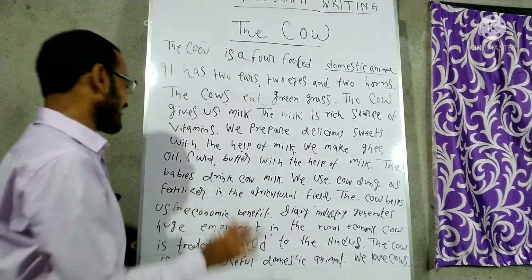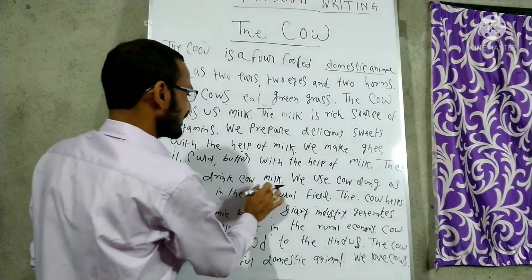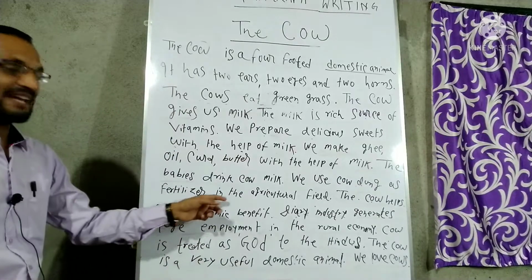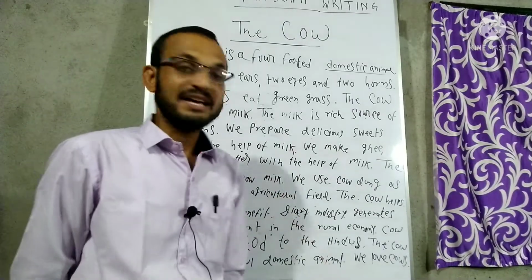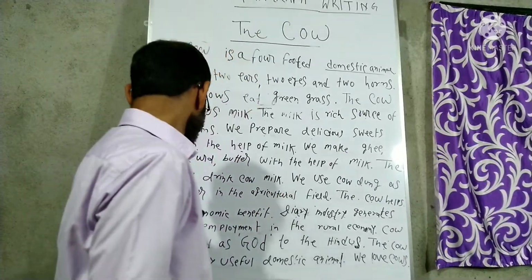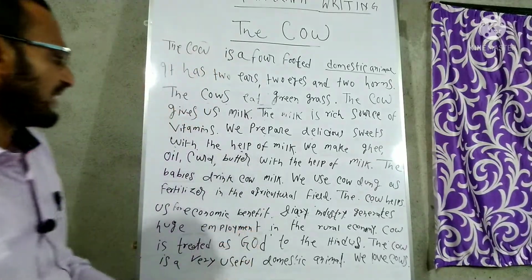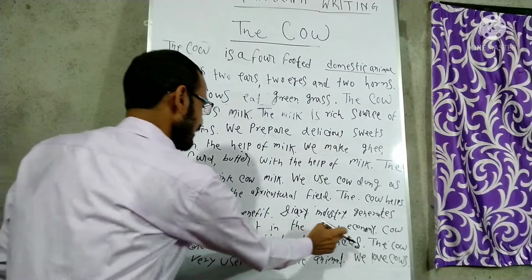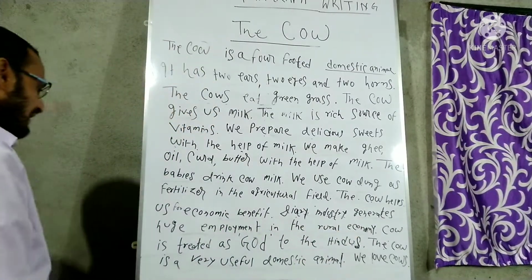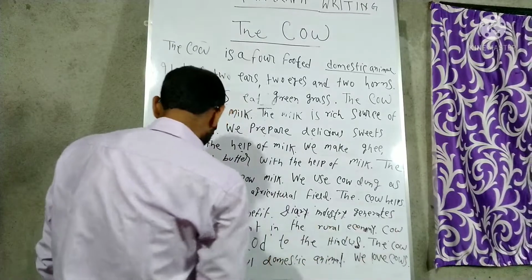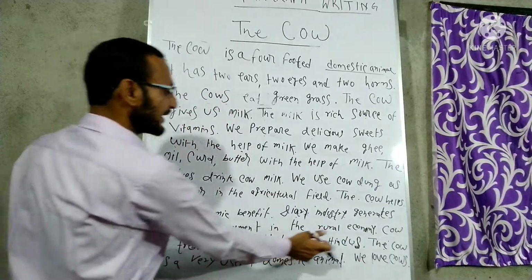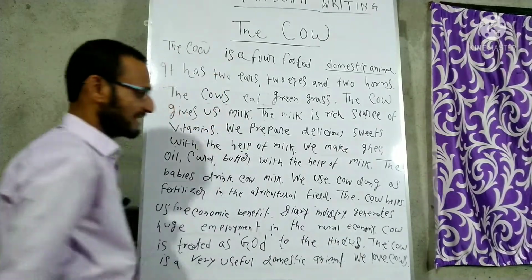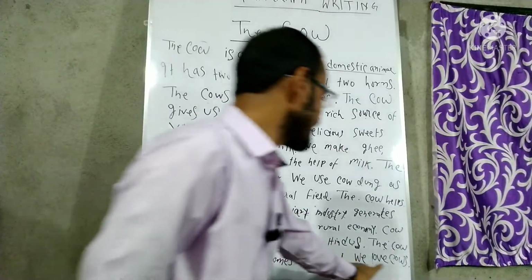The next sentence is that the babies drink cow milk. We use cow dung as fertilizer in the agricultural field. The cow helps us for economic benefit. Dairy industry generates huge employment in the rural economy. Got it? Next sentence is that the cow is treated as God by the Hindus. The cow is a very useful domestic animal. And the last sentence is that we love cows.